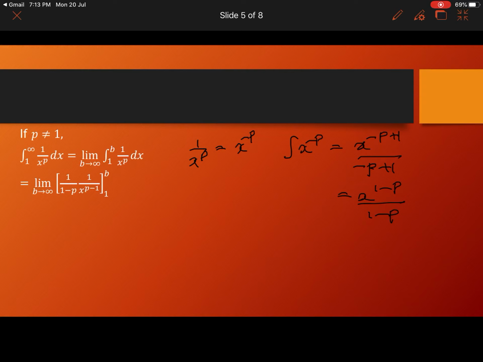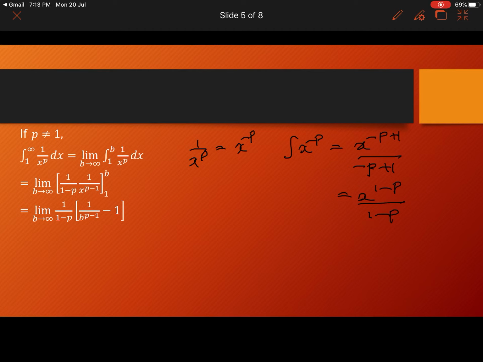So let's check. This is equal to limit b tends to infinity 1 by 1 minus p into 1 by x raised to p minus 1. X raised to 1 minus p is the same as 1 by x raised to p minus 1, between limits 1 to b. So 1 by 1 minus p is a constant, you can take it outside.